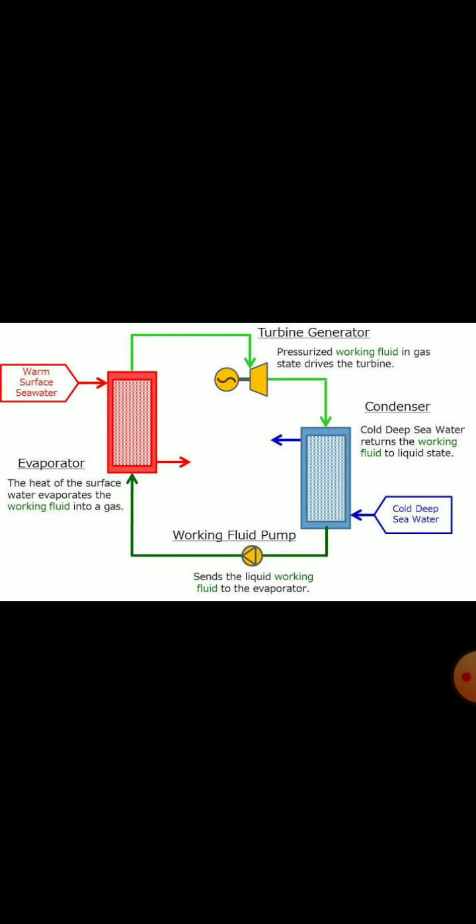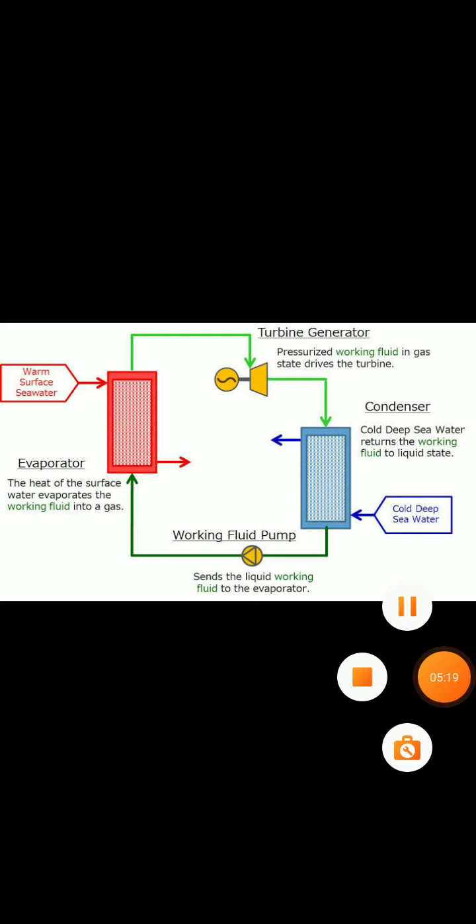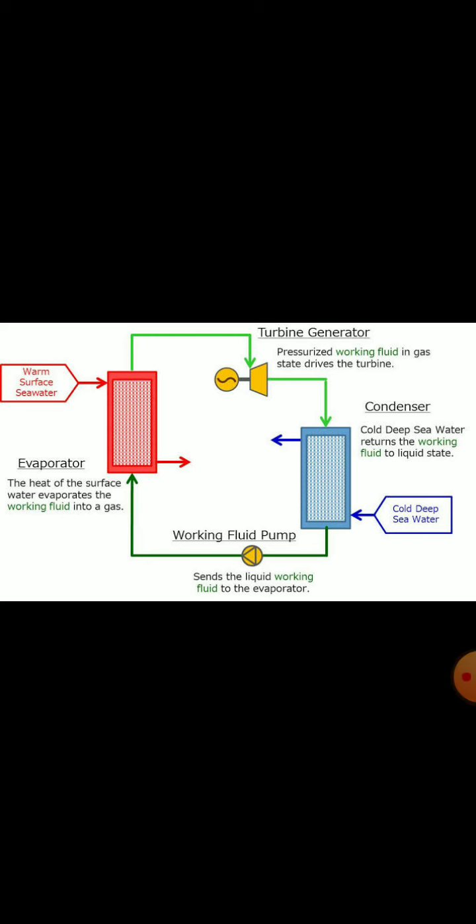So we can say that the water at the surface of the sea or ocean is heated up by the sun, whereas the water in deeper sections is relatively cold. It is true, right? Now, this difference in temperature is used to obtain ocean thermal energy.